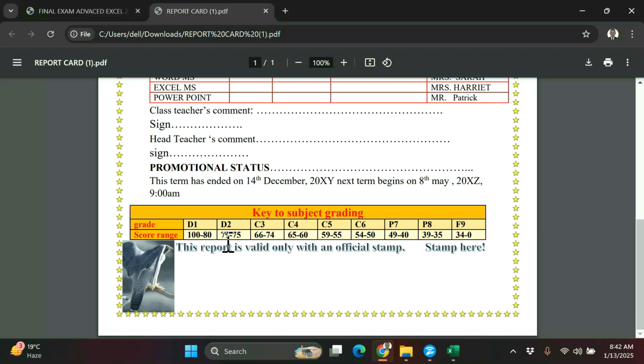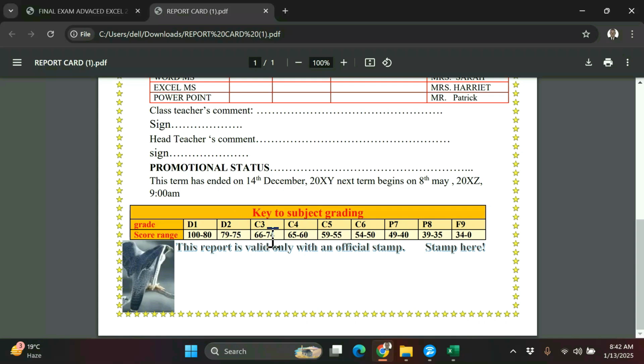We think about logical functions. Logical functions are the ones that can solve this problem, whereby you need to tell Excel that someone who got 80 and above must have D1. Someone who got between 79 and 75 must have D2.